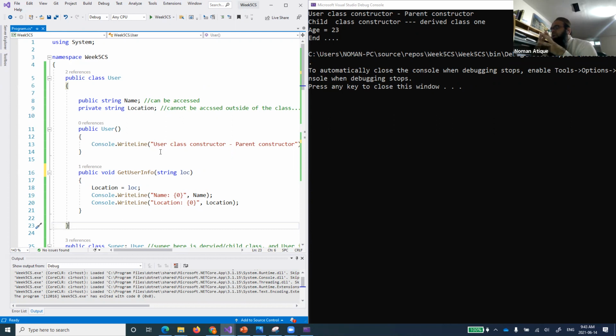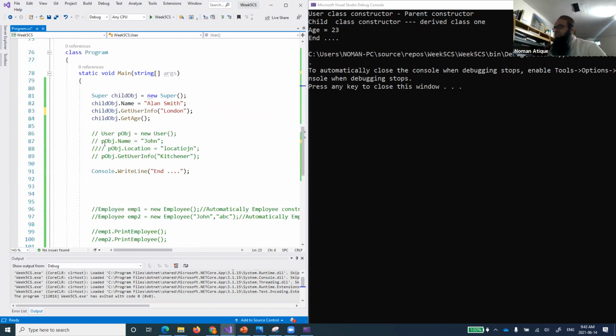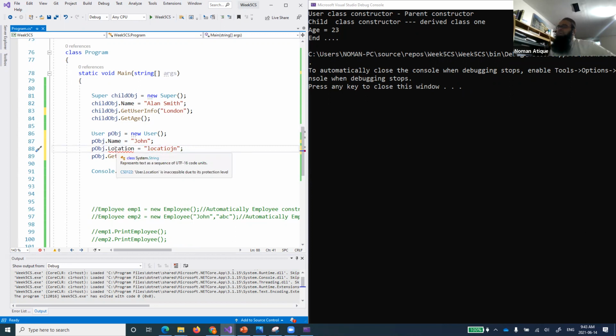And this data will only be accessible, it will only be available to my class. And outside of the class, if I try to access it, as you remember, even your own class object cannot access that one. And the reason is that this is a private member. A private member cannot be accessed by the object also. You cannot even access it through the object also. So got everyone?